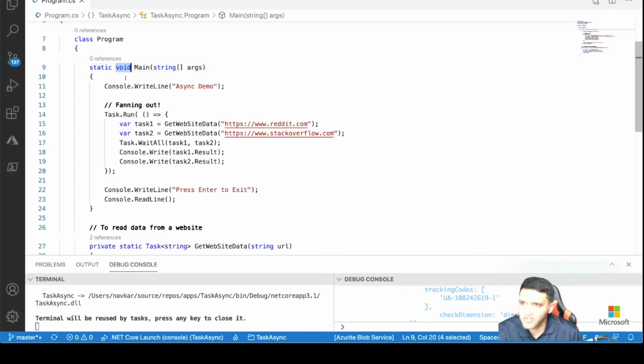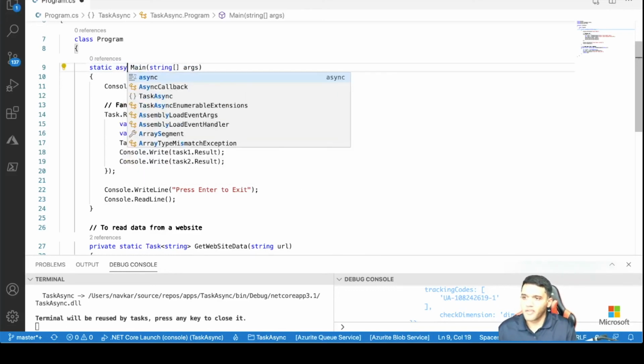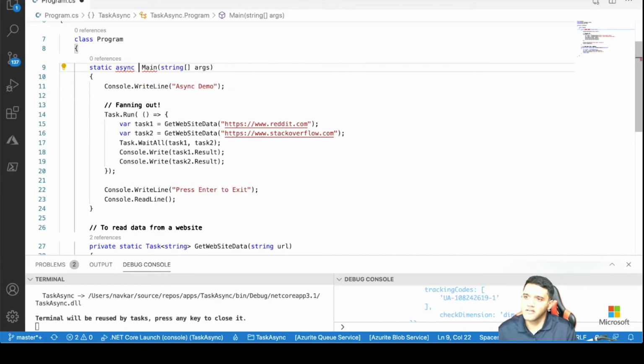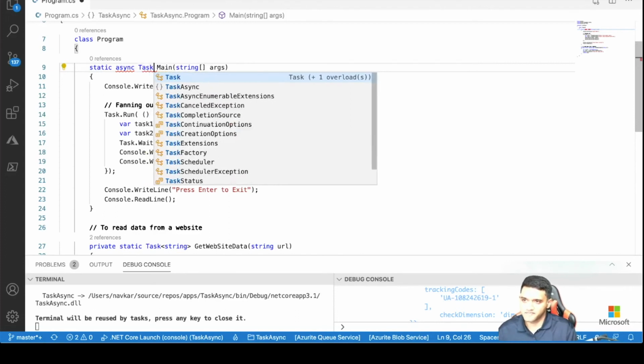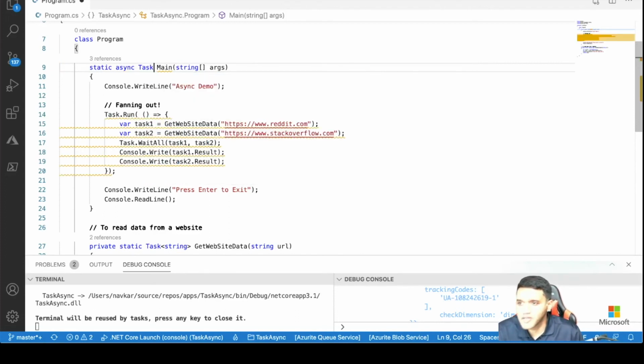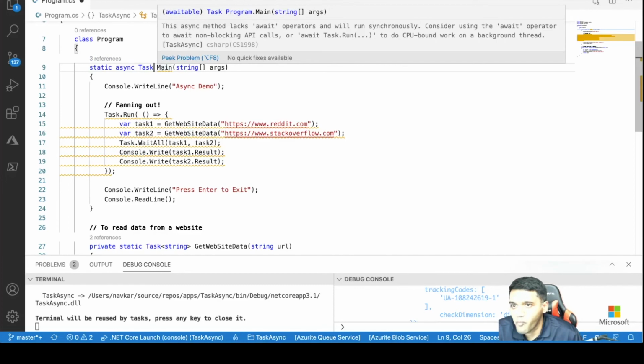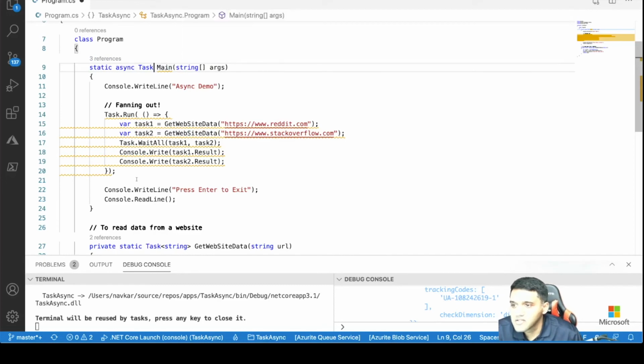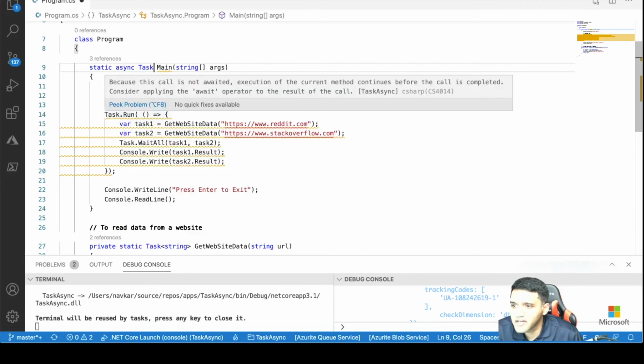7.1 we can have async for the main also. So when I use async, do you know what I'm supposed to use here as a return type? It's a task. So that satisfies the compiler. Now because it's an async method here, I need to use an await operator. That's the error it's going to show. It lacks await operators. So if I have an await operator, I can either put an await here